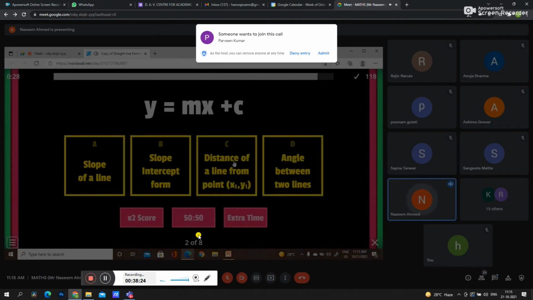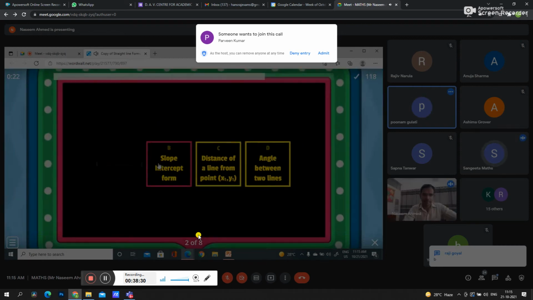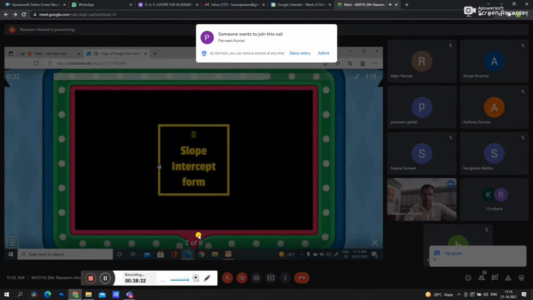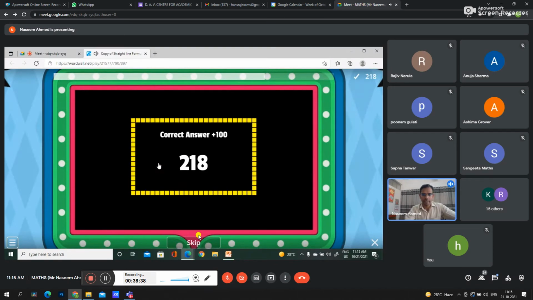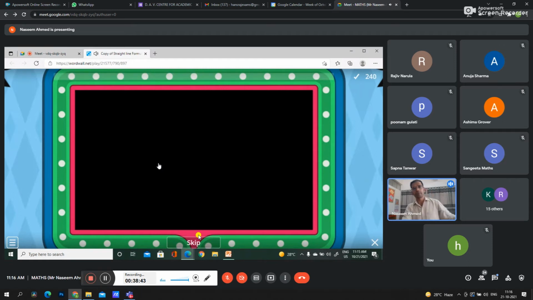y is equal to mx plus c. This is again from the slope intercept form. Slope intercept form. Very good, ma'am. So again the right answer. We are getting 218 marks. So 240 total marks we are having.